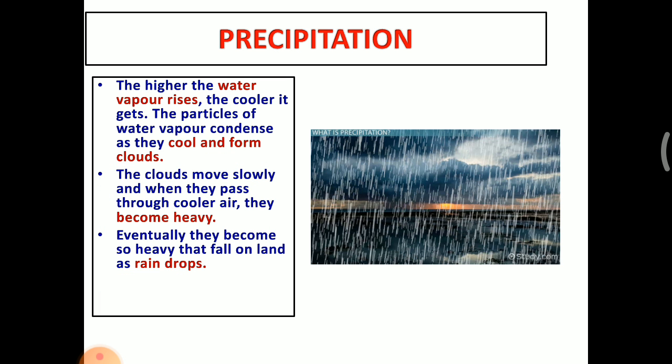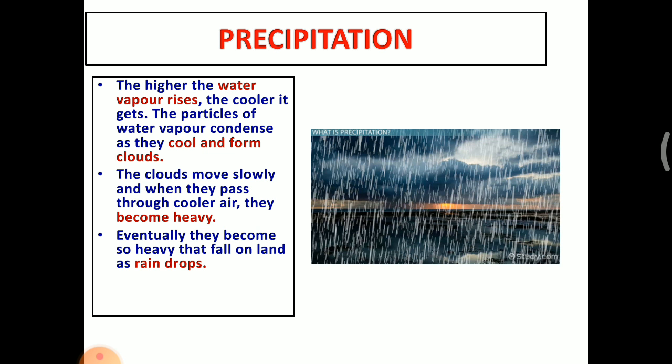The next one is precipitation. So, what is meant by precipitation? The higher the water vapor rises, the cooler it gets. The particles of water vapor condense as they cool and form clouds. The clouds move slowly, and when they pass through the cooler air, they become heavy. Eventually, they become so heavy that they fall on land as raindrops.